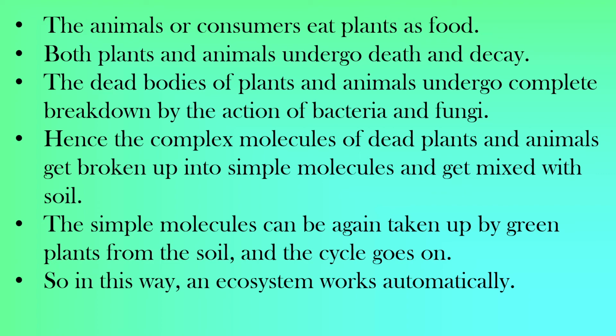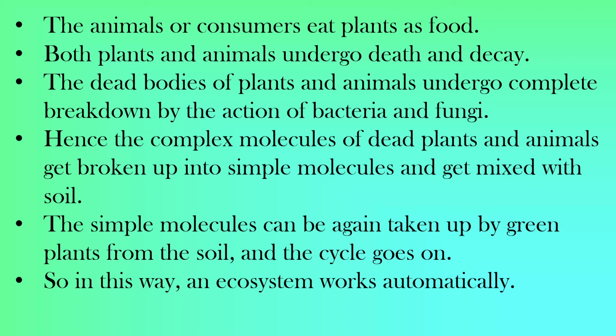Now both plants and animals in any ecosystem undergo death and decay. What is death? Death means when there is no life anymore. Decay means conversion of a dead body into its simplest form. So dead bodies of the plants and animals undergo complete breakdown by the action of decomposers, that is bacteria and fungi. These complex molecules of dead plants and animals get broken up into simple molecules by the action of bacteria and fungi, and they automatically get degraded and mixed with the soil.